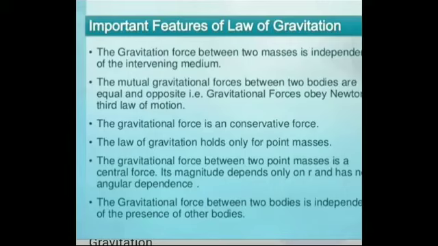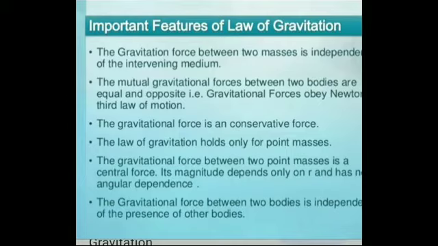Next topic, important features of the law of gravitation. Already we know Newton's law of gravitation is given by F is equal to minus G m1 m2 by r squared into r unit vector. Important features of gravitational force: the variation of gravitational force with distance. As the distance between two masses increases, the strength of the force tends to decrease because of inverse dependence on r squared.